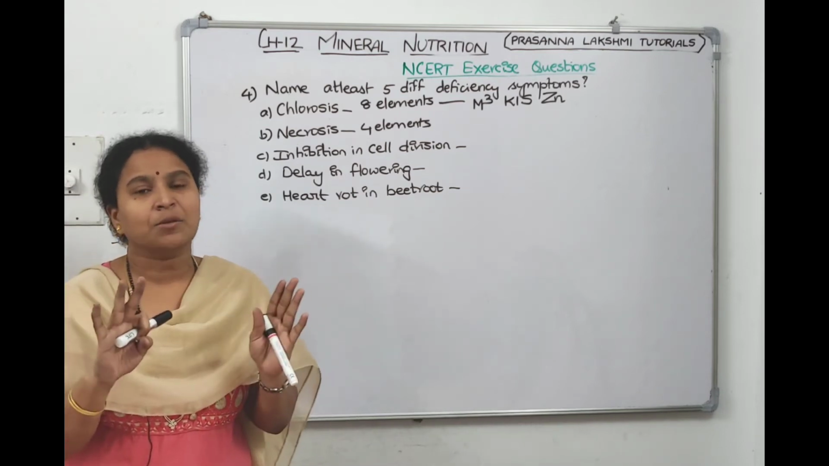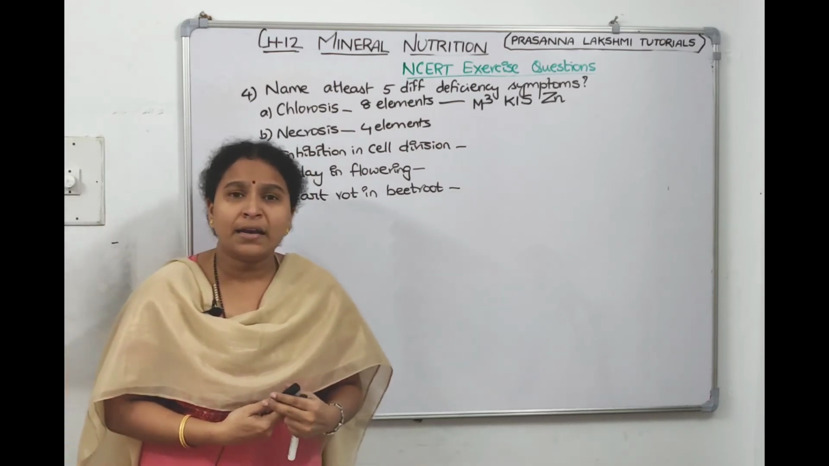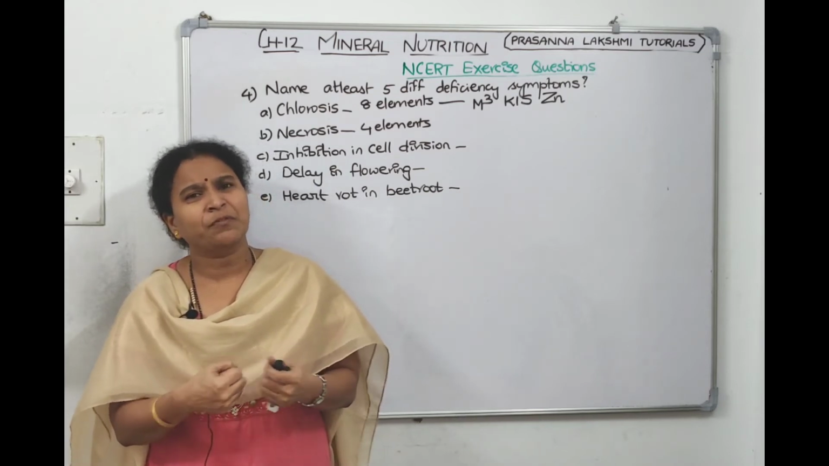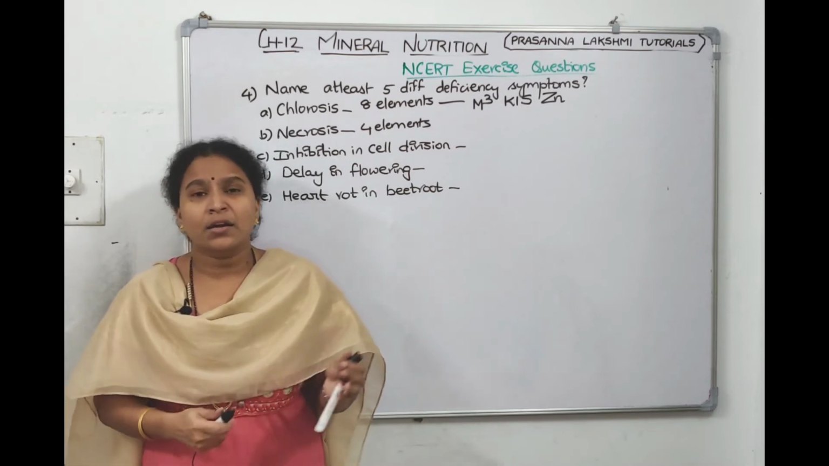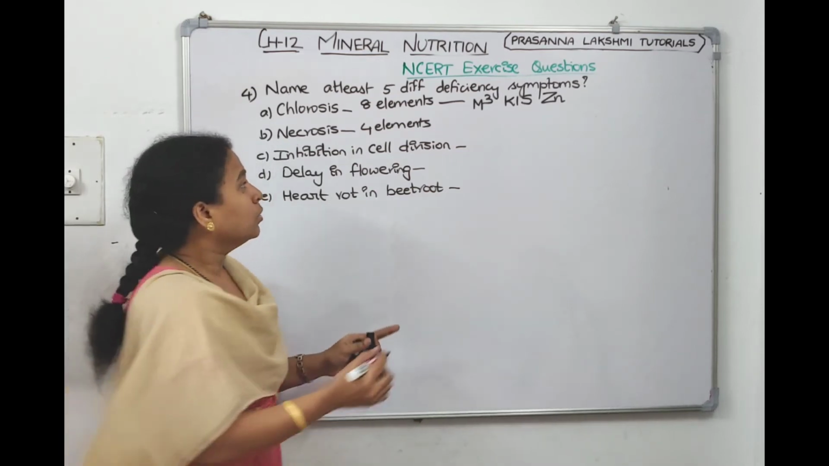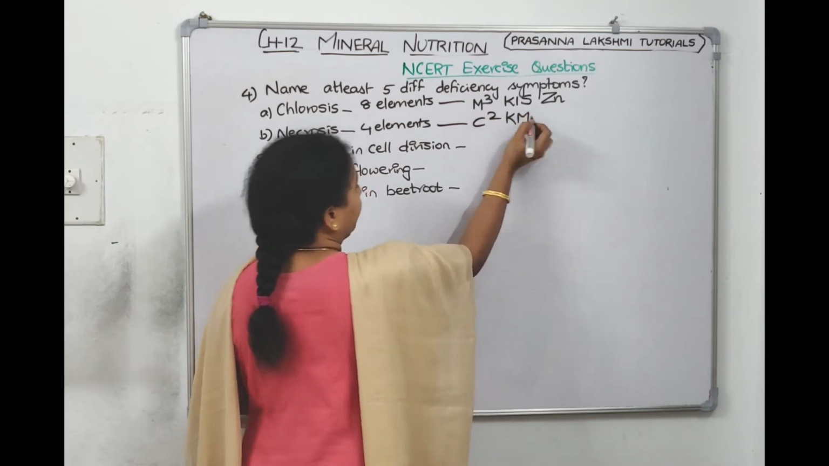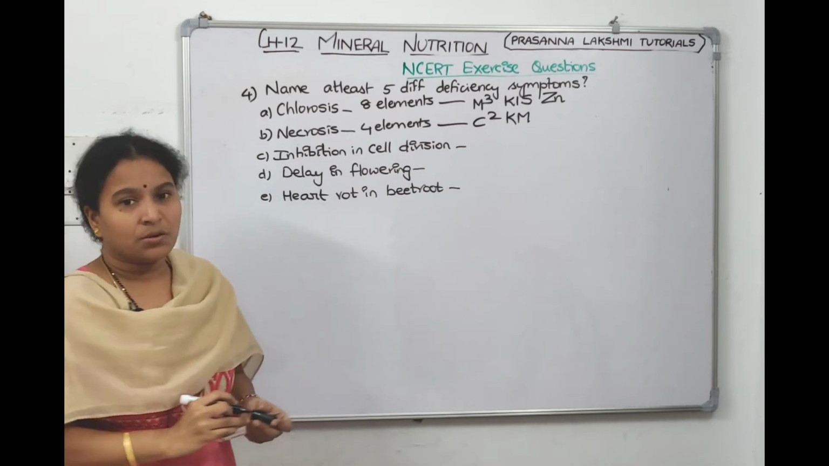Green color is lost, the plant becomes yellow. Next one is necrosis. What do you mean by necrosis? Necrosis means the plant's elasticity is lost, it becomes fiber like, necrotic, it's about to die. That is called necrosis. Necrosis is caused by 4 elements. The code we have made is C square Km, right?